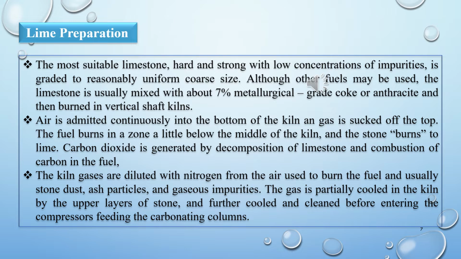Carbon dioxide is generated by decomposition of limestone and the combustion of carbon in the fuel. The kiln gases are diluted with nitrogen from the air used to burn the fuel, and usually stone dust, ash particles and gaseous impurities.